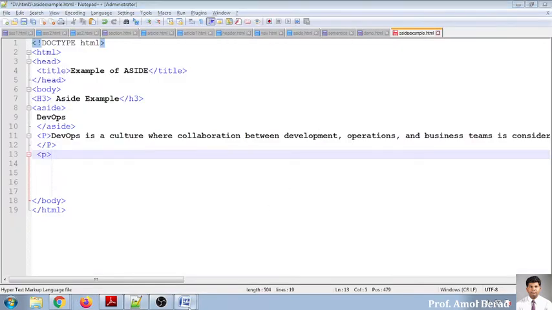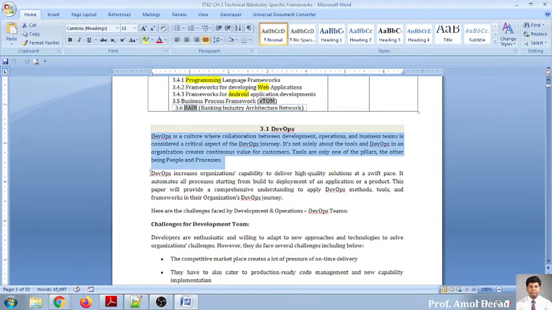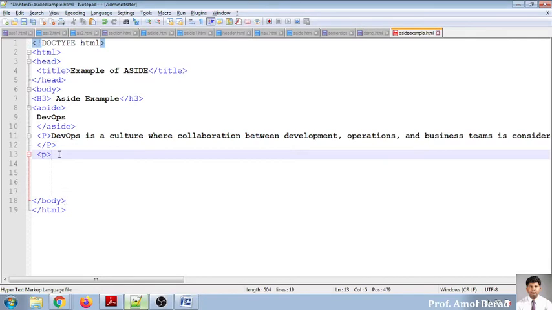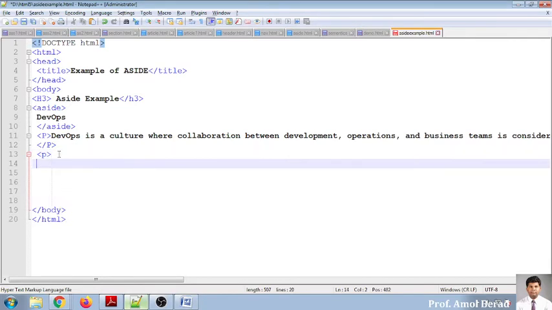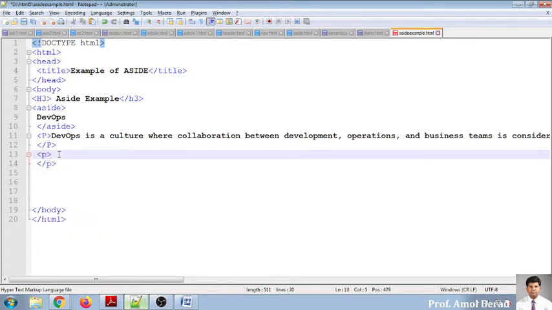Okay. So I'm copying this. One second. The system is getting slow. Okay. Now this is my second paragraph I want to copy, and I am pasting it over here into my second paragraph. So I'm closing this one also. So slash p. Okay. This is my second paragraph.